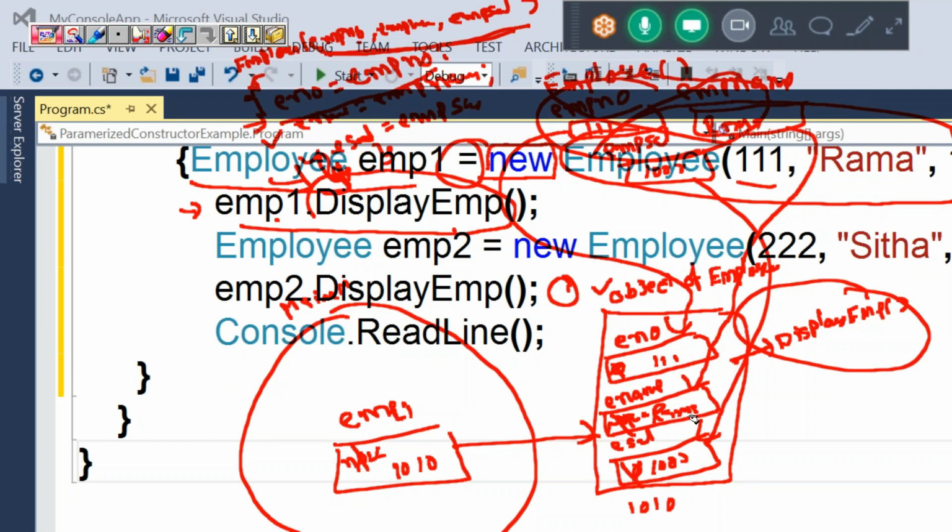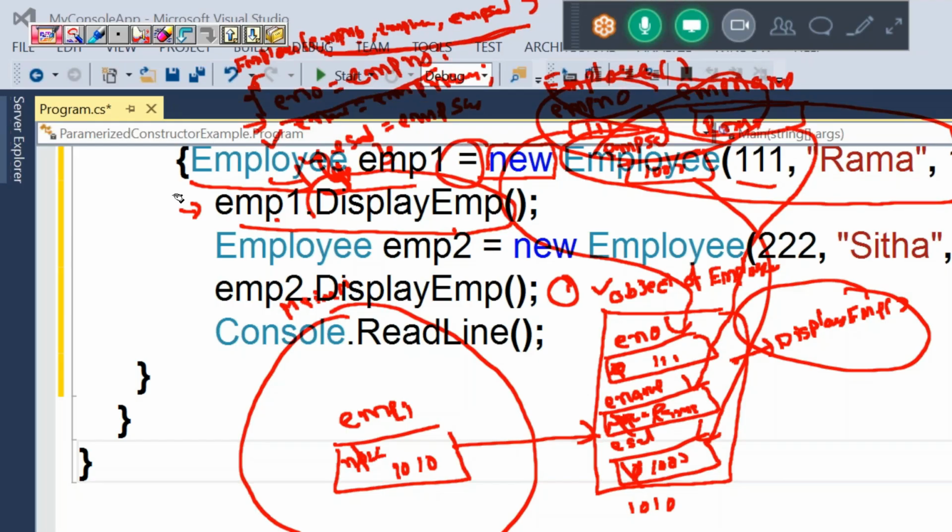What is the output? Employee number is 111. Employee name is Rama. Salary is 1000. Because these object values will print.